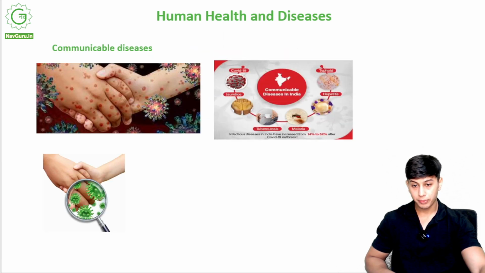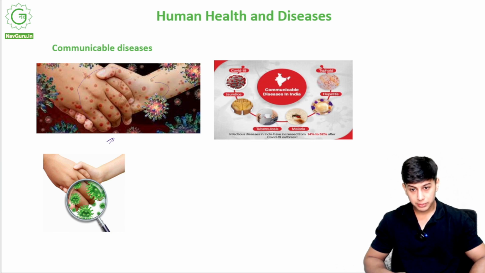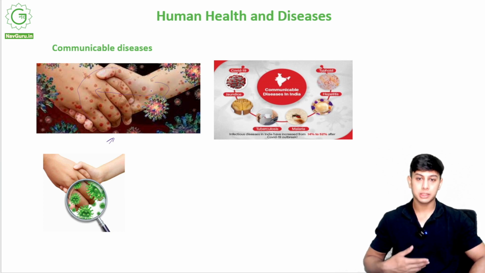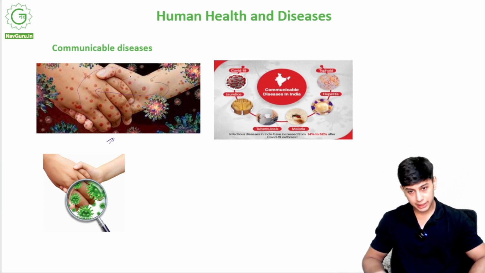Let's start. Communicable diseases, you can see over here, are transported through hand touch. If this person has a microorganism, it will be transported to here. If this person is sick, he can communicate that disease to you. This is called exchange of germs.